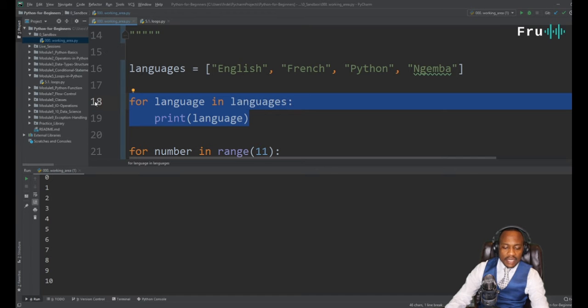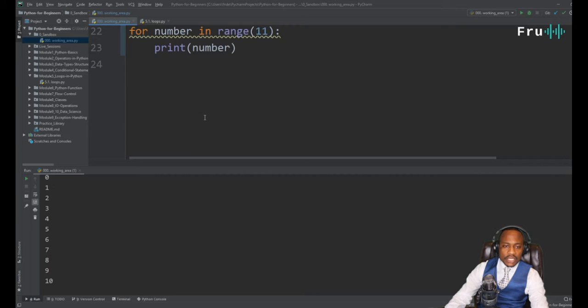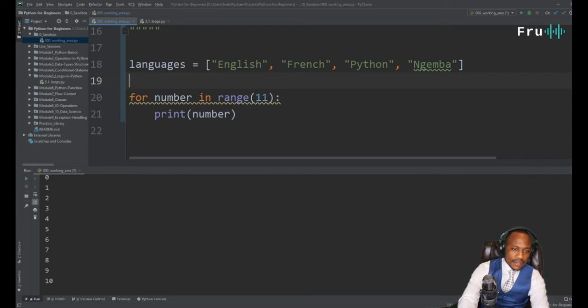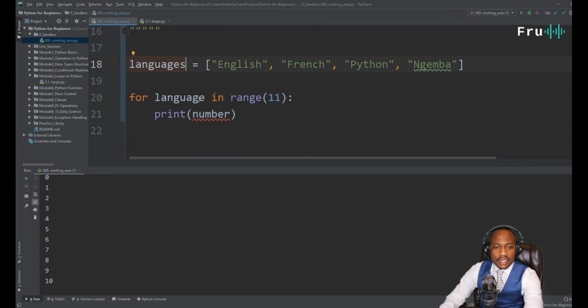And instead of printing out languages, I am going to comment that out as well. Move it to the comment section, and now we're left with this. I'm gonna replace that with language, and I'm gonna take that for language in.